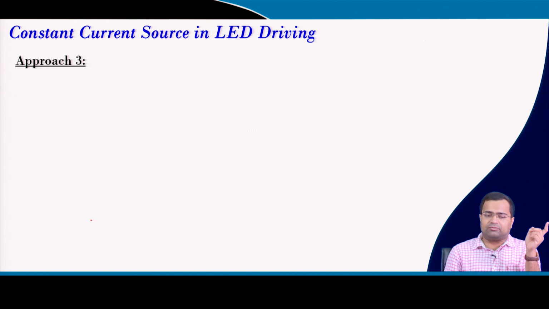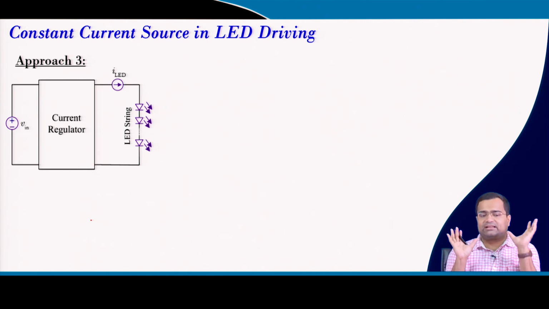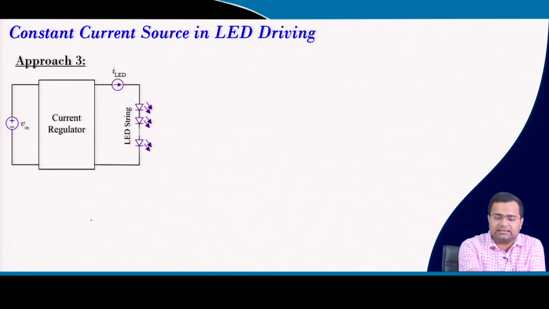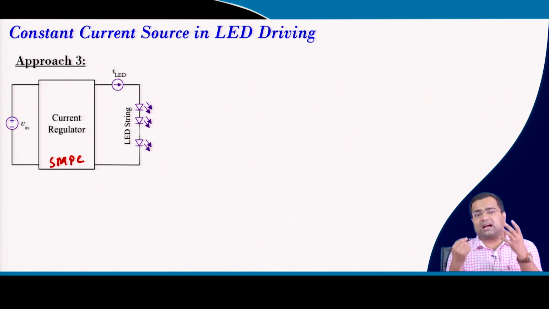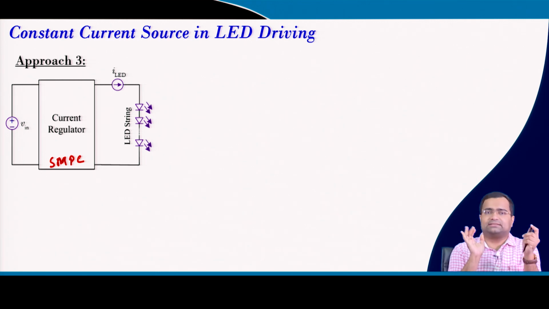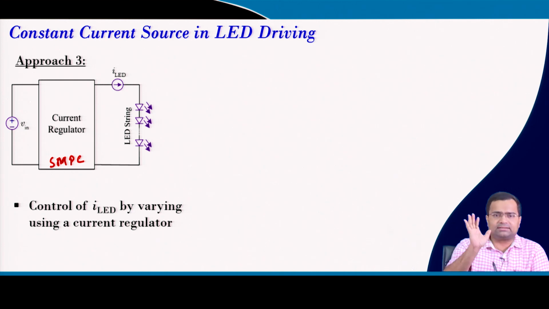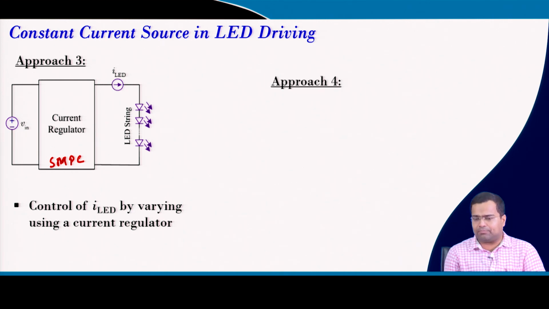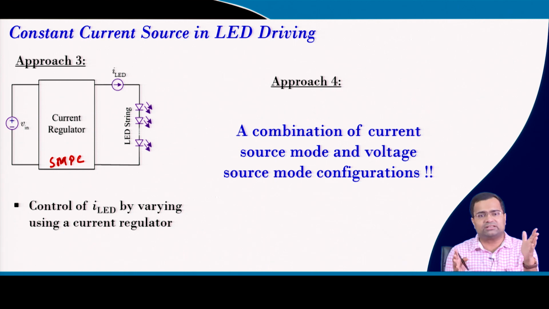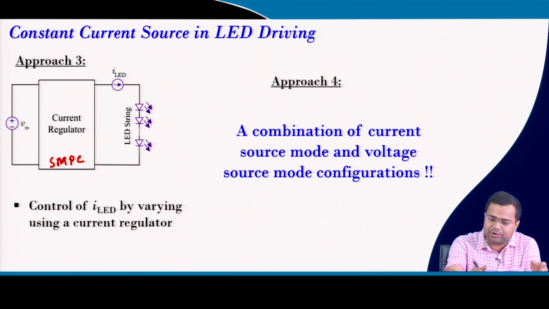The third approach is to use a current regulator directly. That means the power converter, an SMPC, switch mode power converter, is used as a current regulator, where the output of this converter is a controlled current. We do not need any resistance here, because we do not need to create any drop. This way you can achieve higher efficiency, but purely current regulated